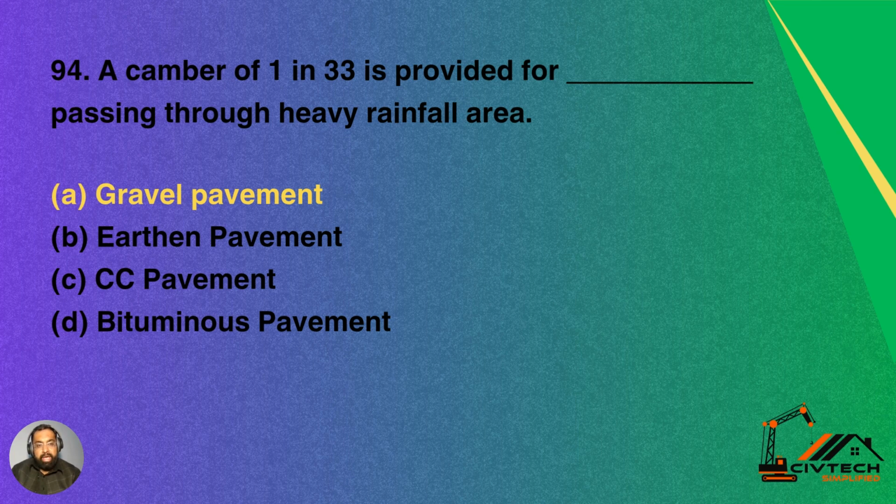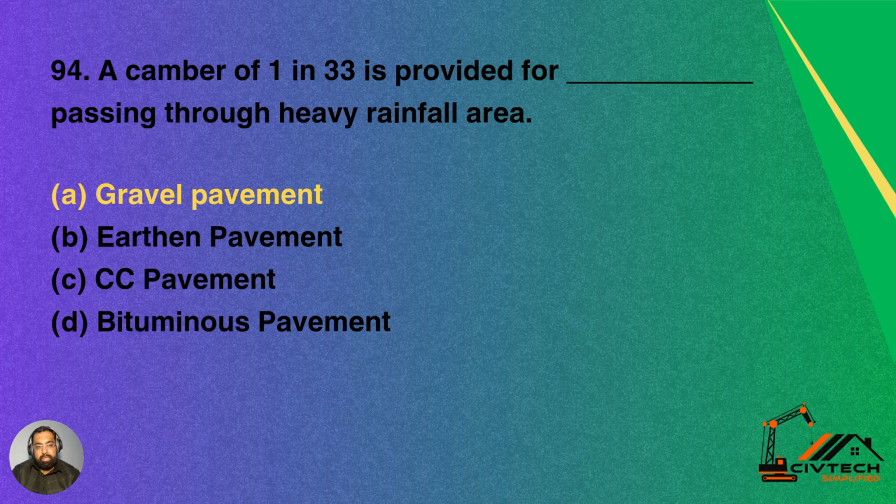Question 94. A camber of 1 in 33 is provided for dash passing through heavy rainfall area. Option A gravel pavement, option B earthen pavement, option C CC pavement, option D bituminous pavement.